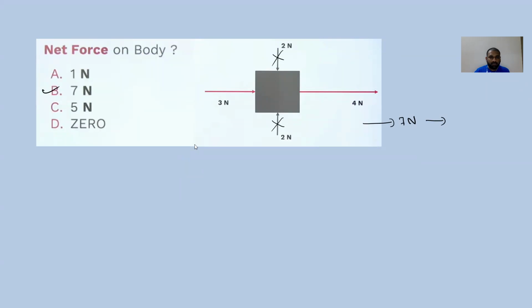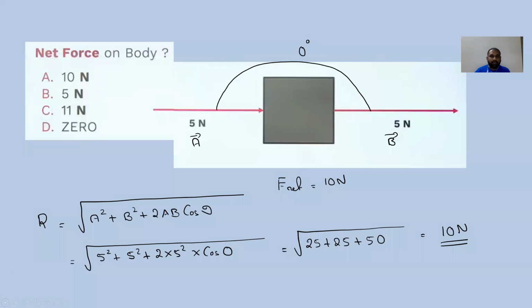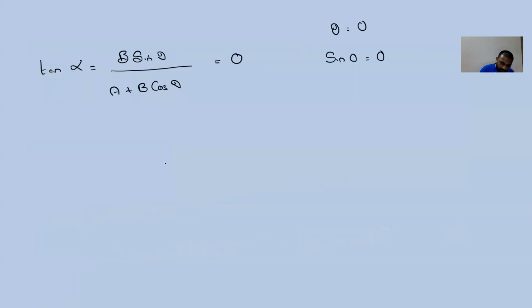Sir, the previous question. Okay. Yeah, this one. So here, see, this is the body. 5 Newton is acting in this direction, and another 5 Newton is acting in this direction.